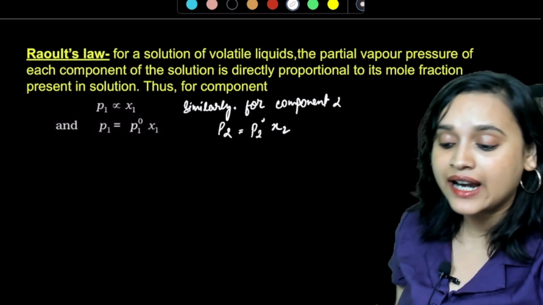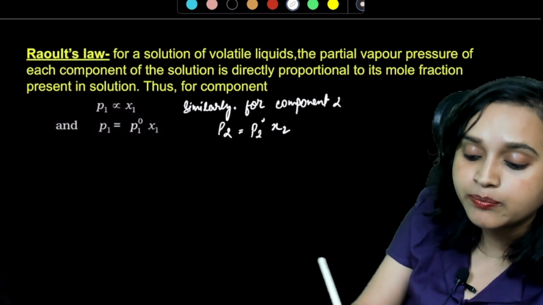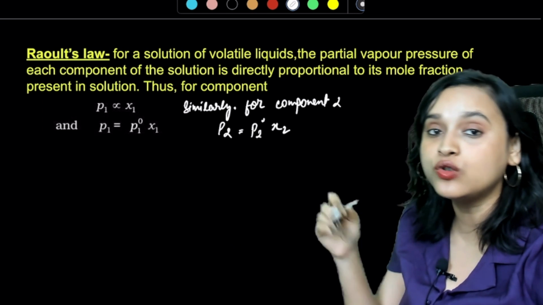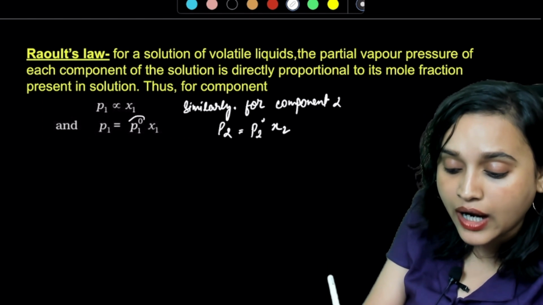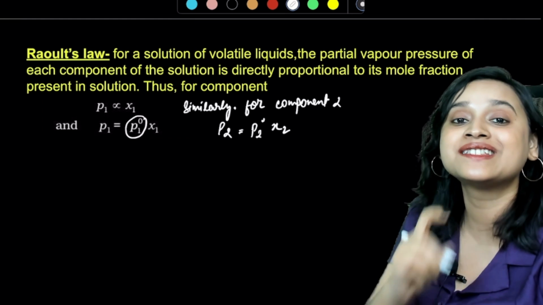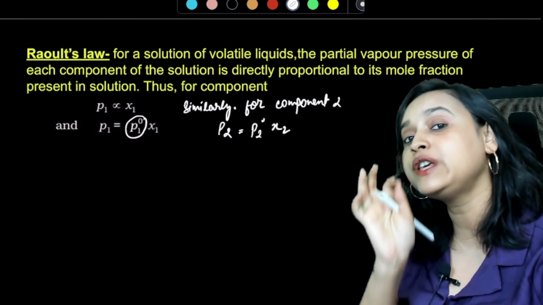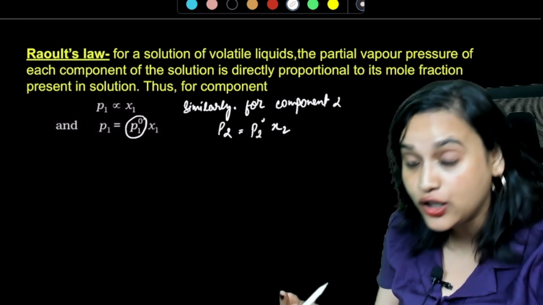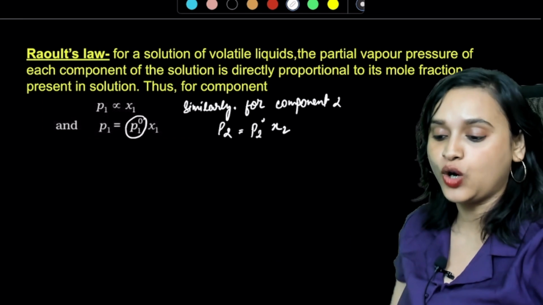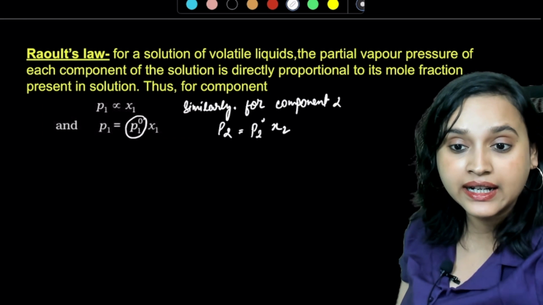So that means that if you have component 1, your P1 is directly proportional to chi1. And this can be written as P1 equals P1 naught chi1. What is P1 naught? P1 naught is the partial pressure of pure solvent. Similarly, if you have a component 2, that means P2 is equal to P2 naught chi2. Can I write it like this? Absolutely.